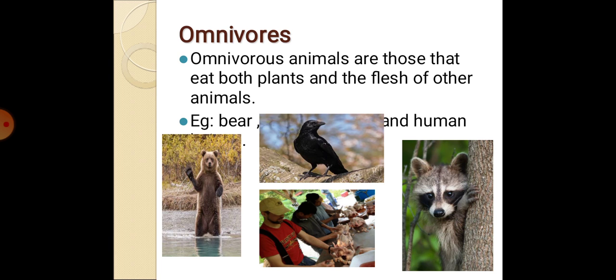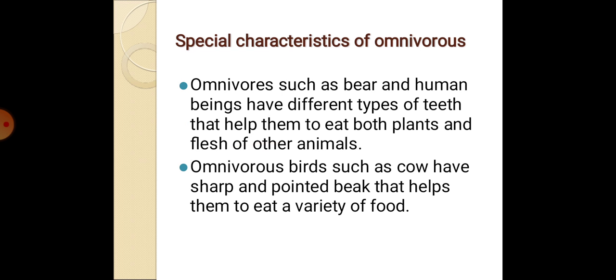Now some examples of omnivore animals are bear, dog, cat, crow, even monkey, and human beings. Some birds such as crow. These are all the animals, or the examples of omnivores. Now let us see about the special characteristics of the omnivores.